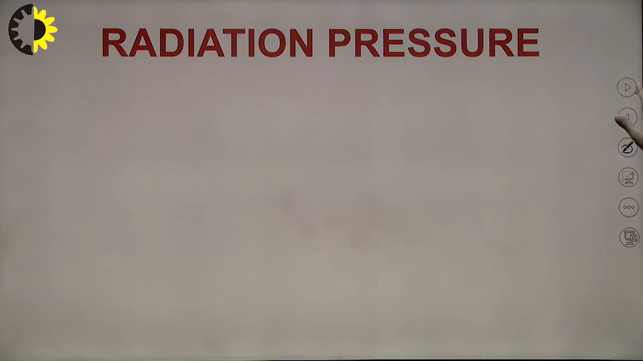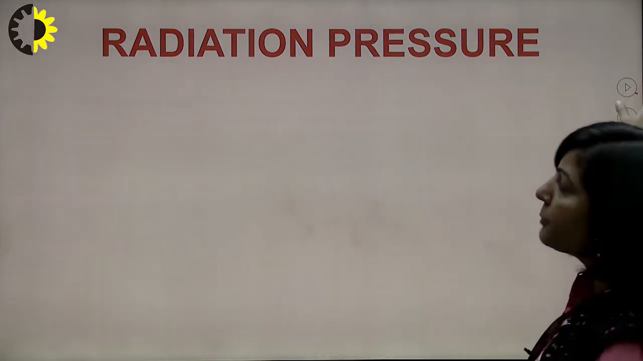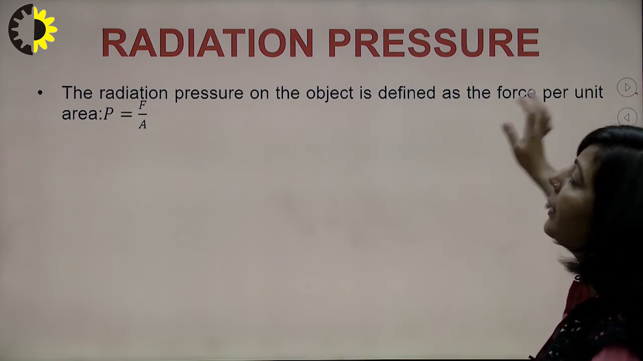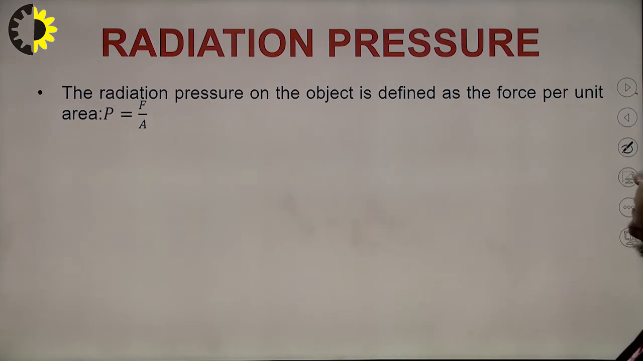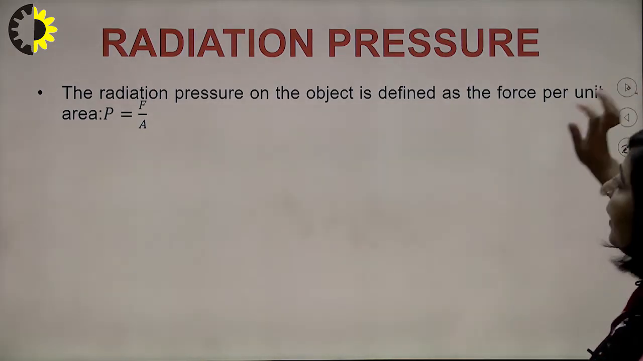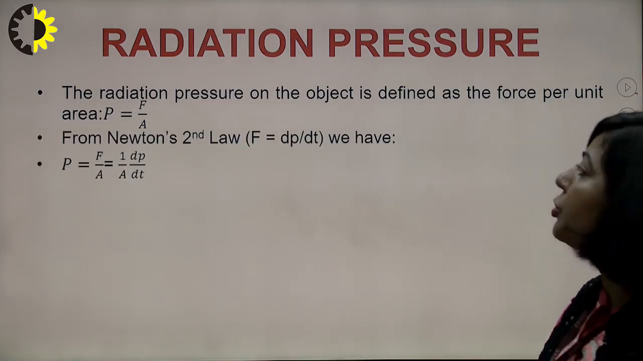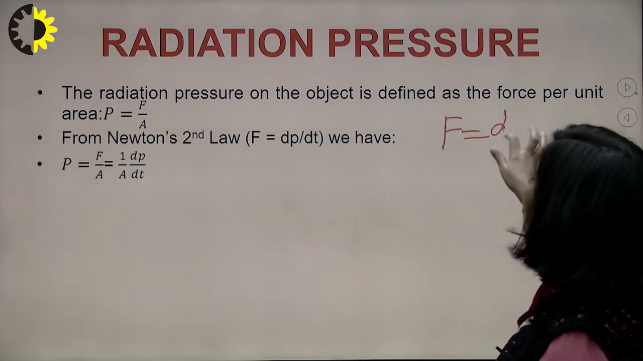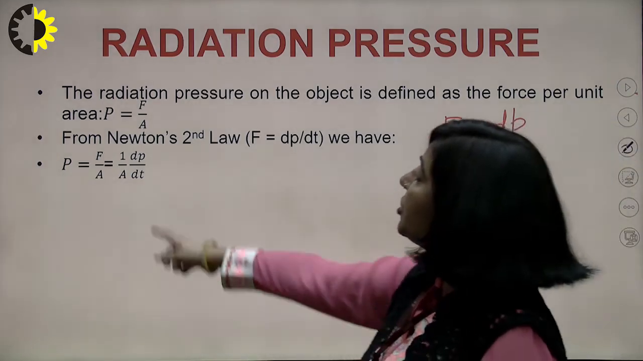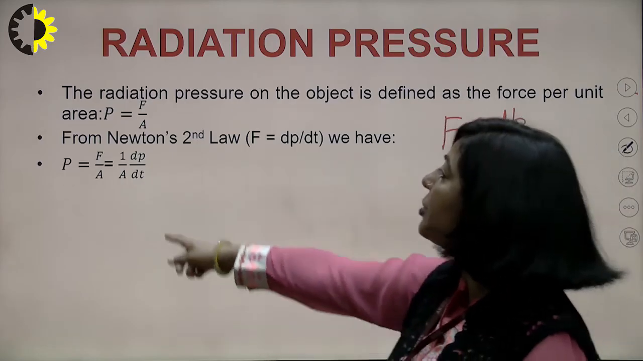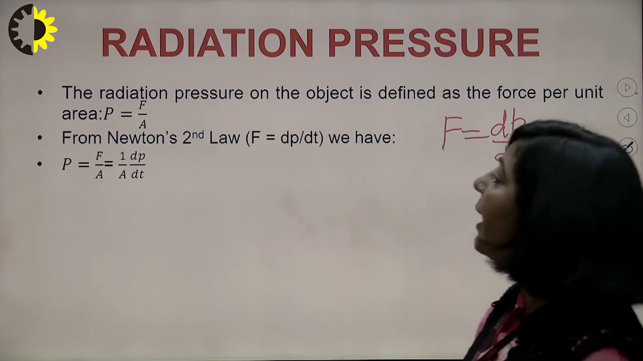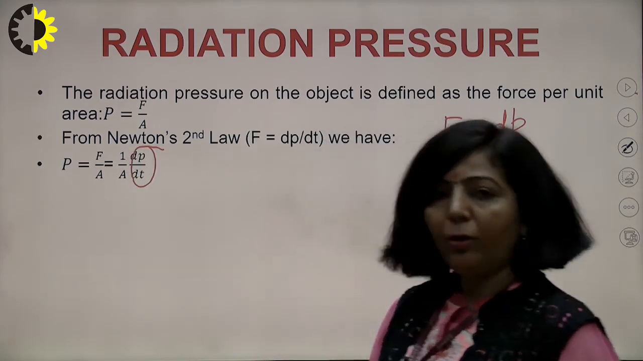Now the radiation pressure. You know pressure is defined as force per unit area. So when we say radiation pressure, that is again force per unit area. The radiation pressure on the object is defined as the force per unit area. So P is F upon A. And according to Newton's second law of motion, force is the rate of change of momentum, F is equal to dP by dt. So if you use this logic, then pressure will be equal to force upon area, which is 1 upon A, and instead of force, according to Newton's second law of motion, we have mentioned here dP by dt. I hope this is clear.